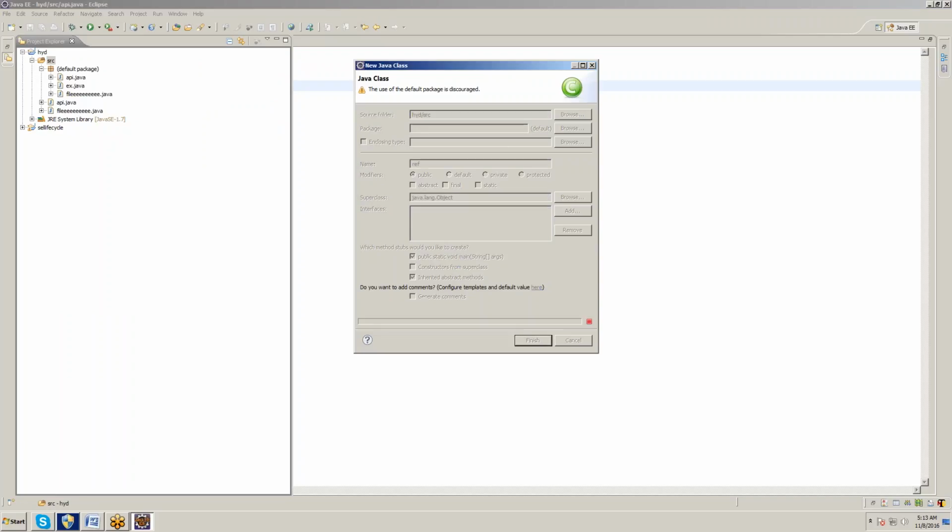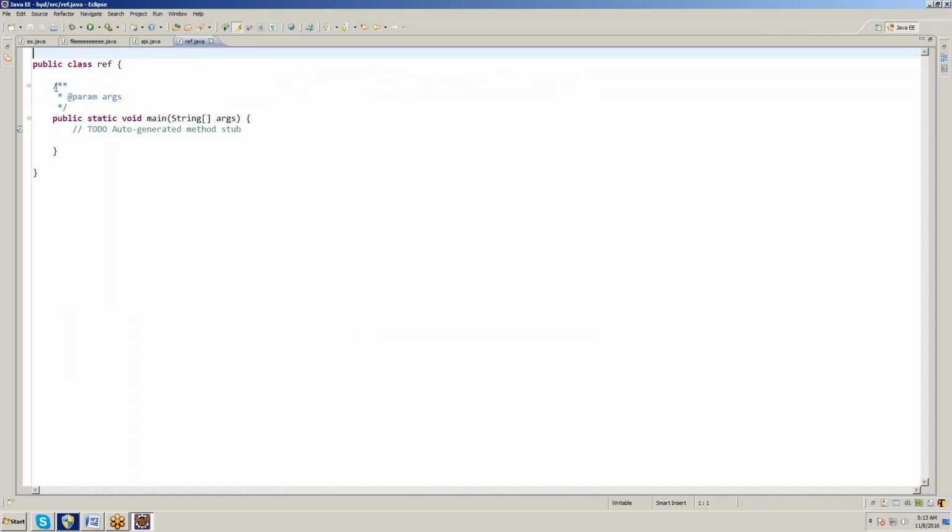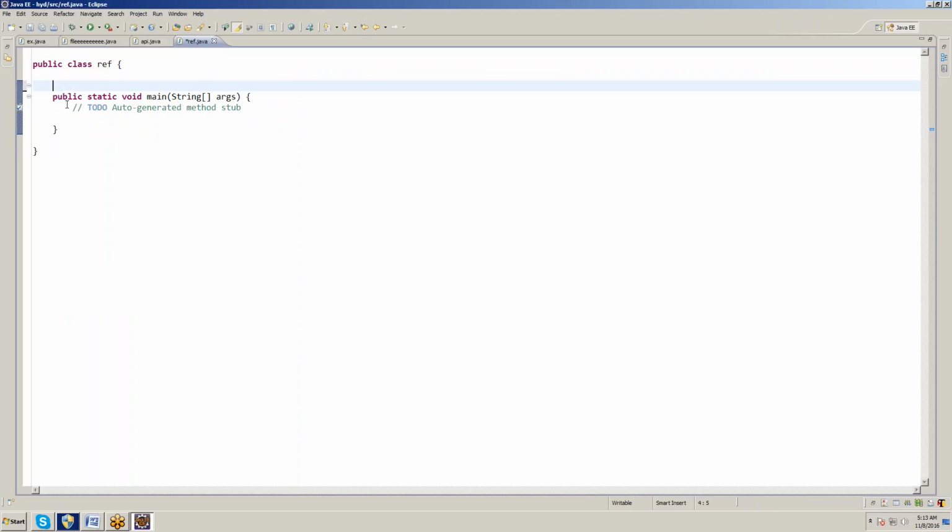Keep the mark public static void main, click on finish. Now tell me, madam, I want to call that function. How can we call it? It is a non-static function, public void login. I want to call it from this class. How can we call it?